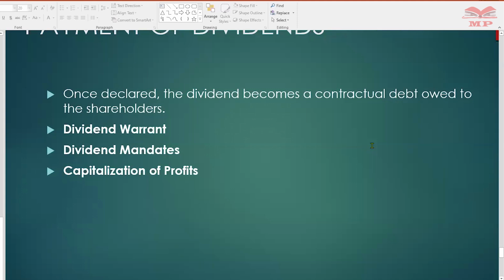So where you as a shareholder do not want these physical checks, you can direct the company to pay directly to your bank. And the company provides these forms. This helps the company reduce the amount of unclaimed dividends. You see, at times, you may find the registered post office box you used when buying the shares.